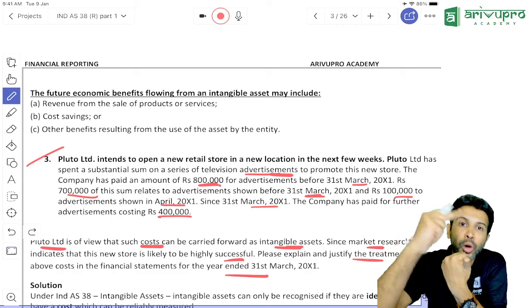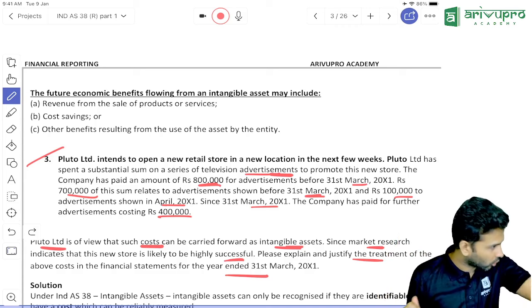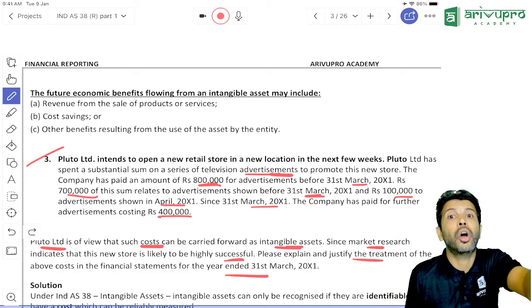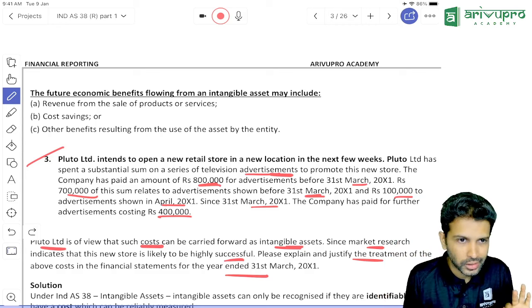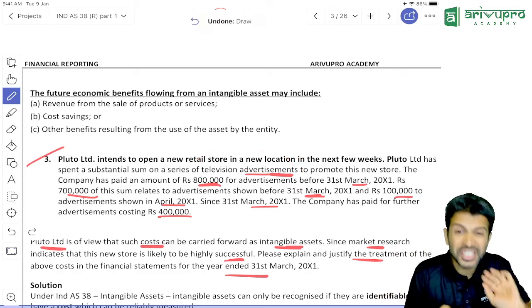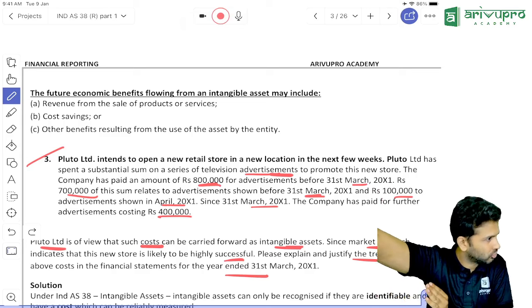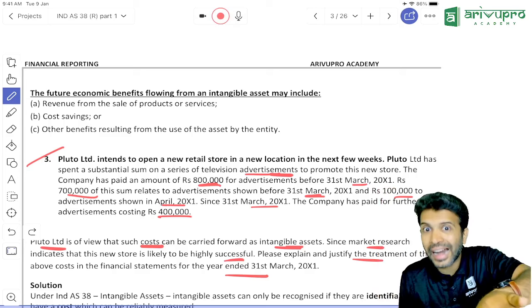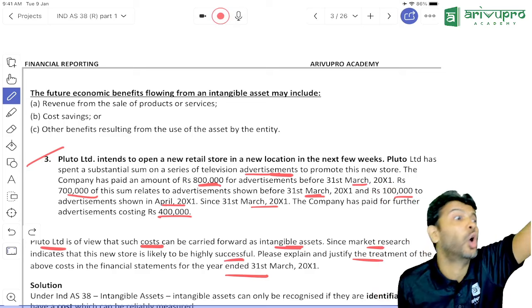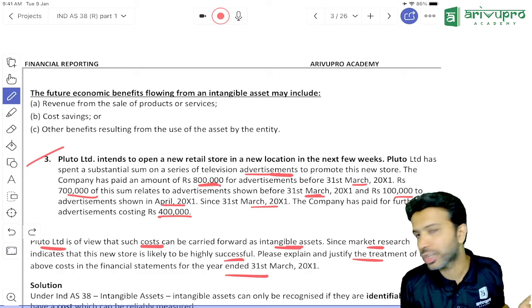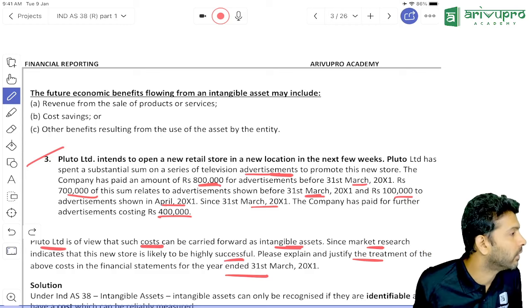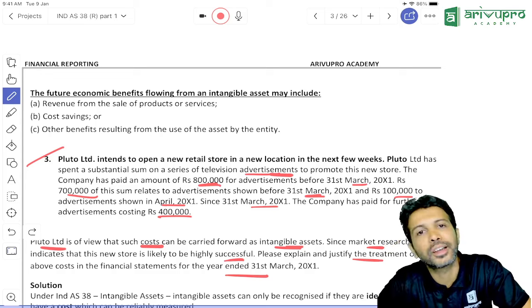Other factors also. What is the price of your product? What is the quality of your product? What is your competitor's action? Yes or no? Correct. So the benefit is not just from advertisement. The benefit is also influenced by other factors. Hence the benefit is not related to the ad alone. It is related to the business as a whole. Hence this expenditure you will not capitalize. Rather it will go off to the SPL account. Hope this is clear now, everybody.